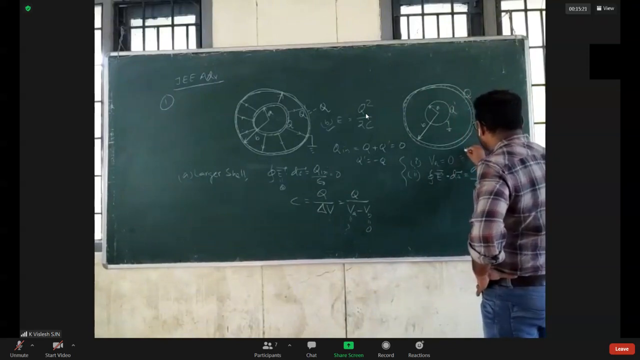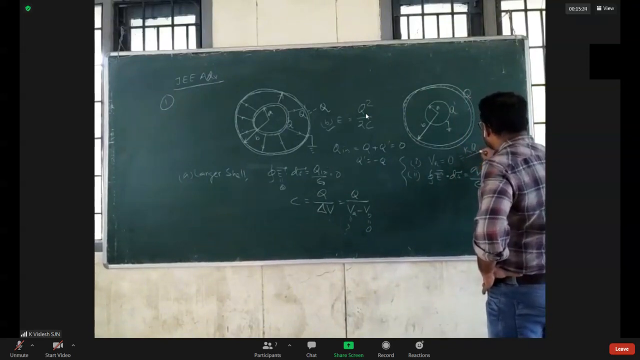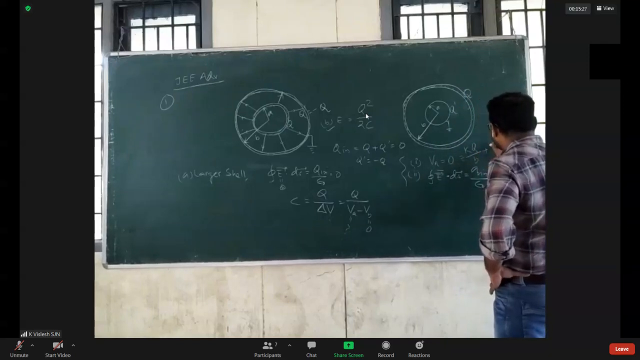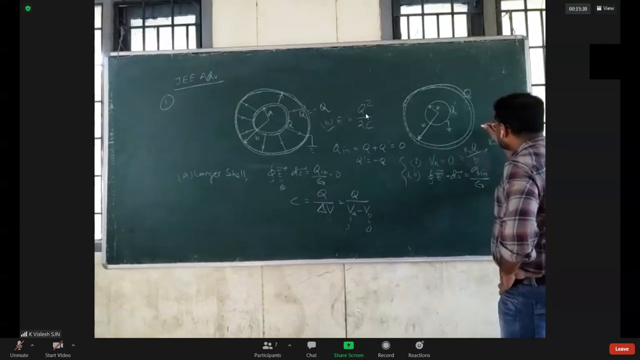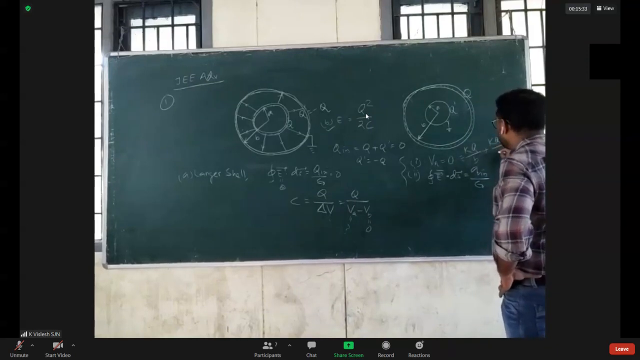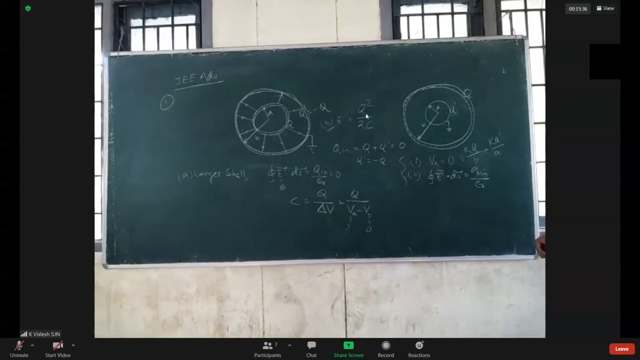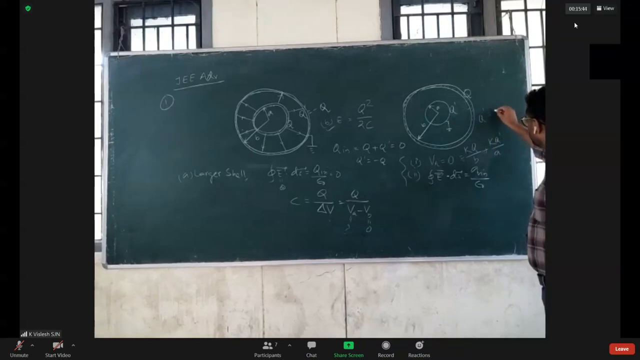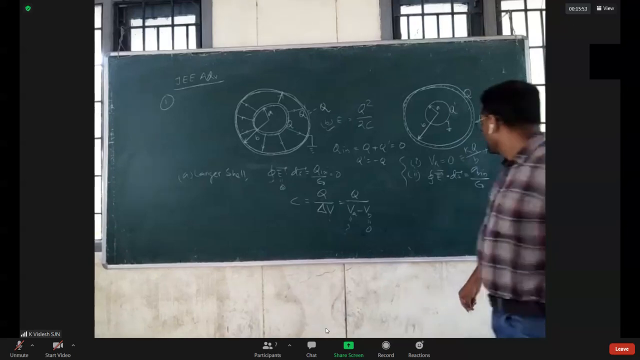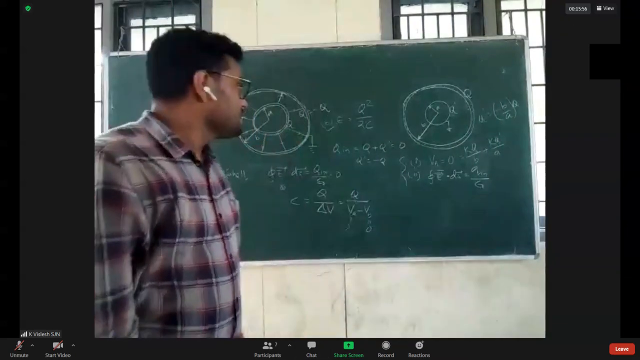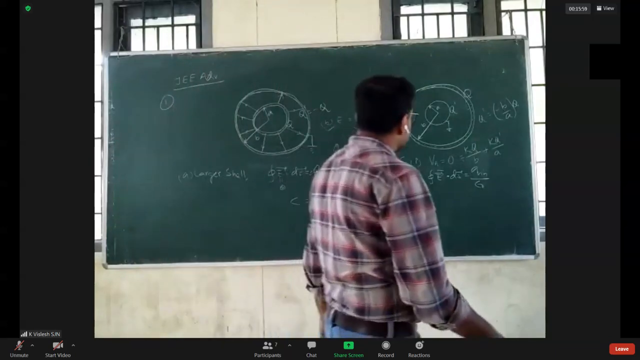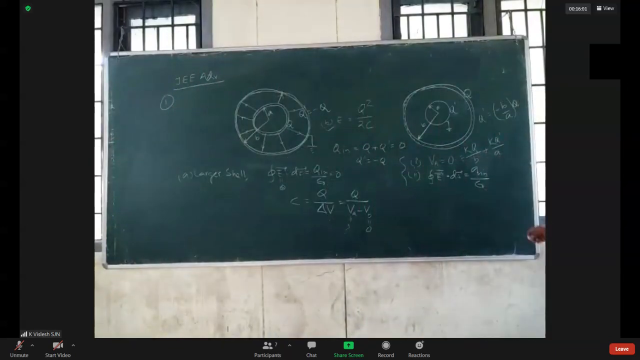So VA will be how much? Due to the outer one it will be KQ by B, and due to the inner one it will be KQ prime by A. Did we find what is here? Q prime, so Q prime equals, K cancels out, minus B by A times Q. Did you understand it? Actually, I think it should be A by B.